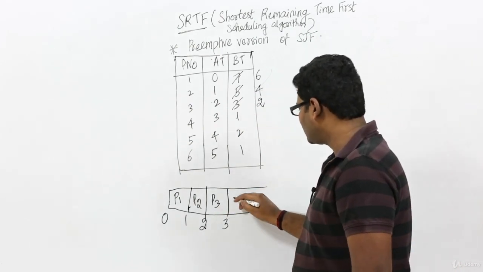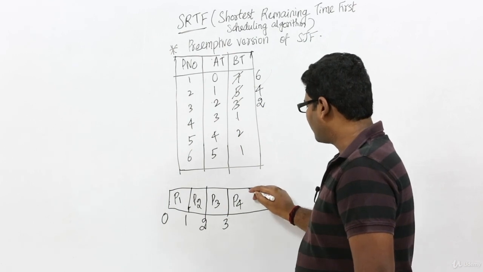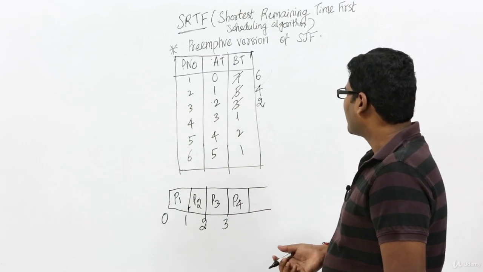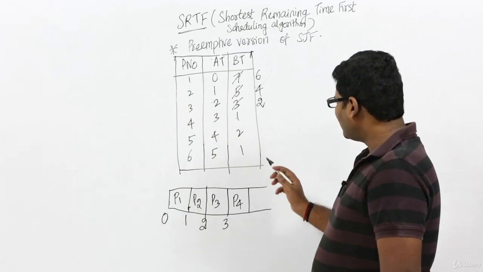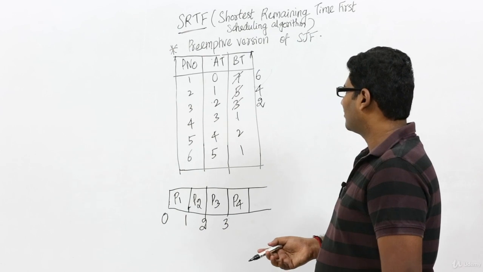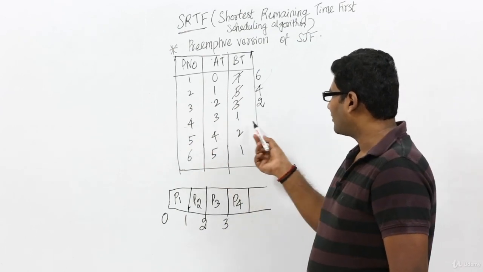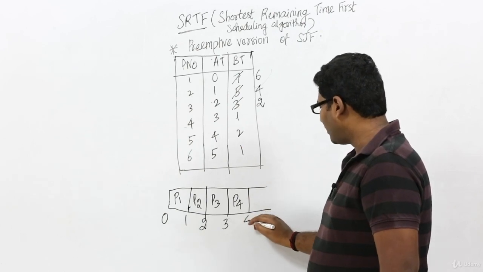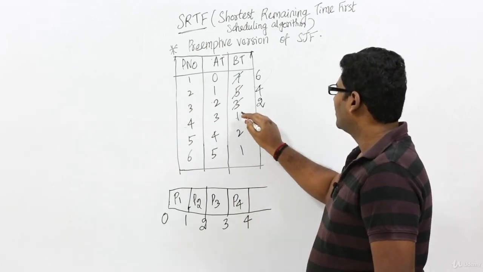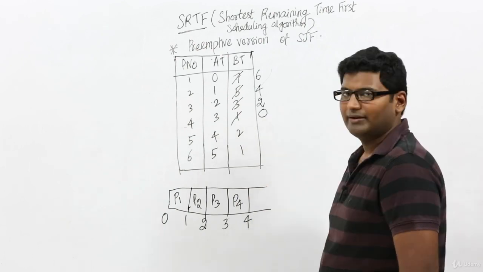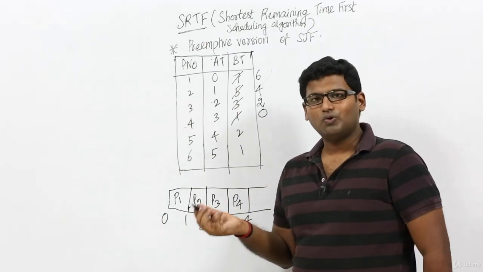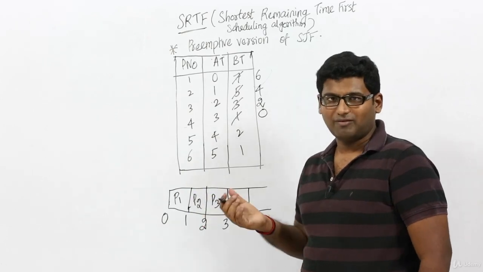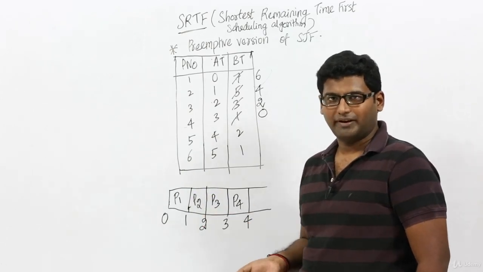So we will continue with process P4, which means our scheduling algorithm will schedule process P4 to the CPU. Fine. Now process P4 will complete its execution. Why? Because until this part only P4 has the least burst time, and after P4 has executed for one time unit, P4 is completely done. Its execution is completely done, and so we will remove P4's PCB completely from the RAM, because this process has reached the termination state, right?